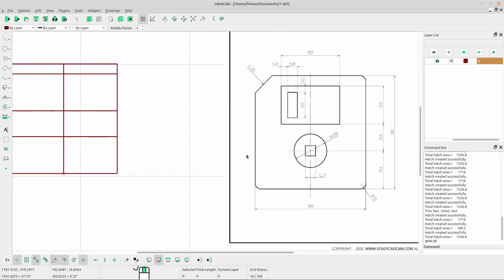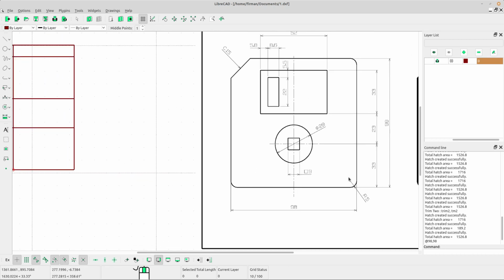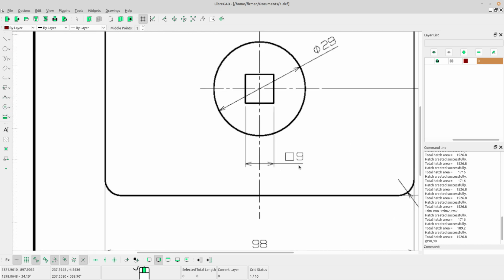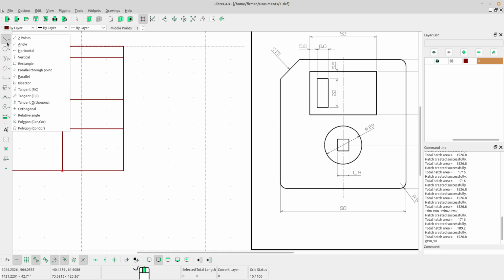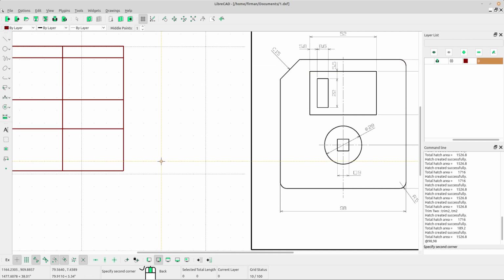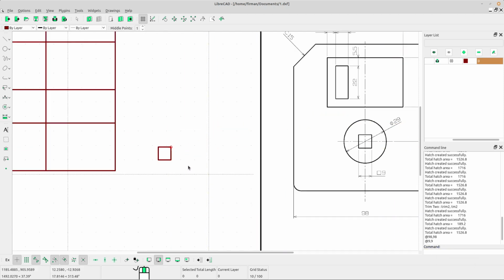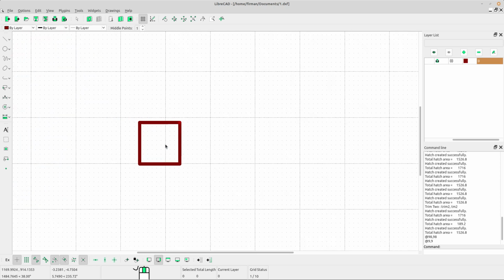Now I want to create this part, a small rectangle. The dimension is 9. Select rectangle tool, left click and then type the dimension at the command line form, add 9, 9 and press enter. Okay, right click to escape. But we need a helping line, a diagonal line.